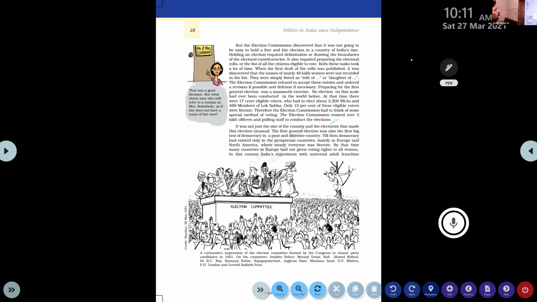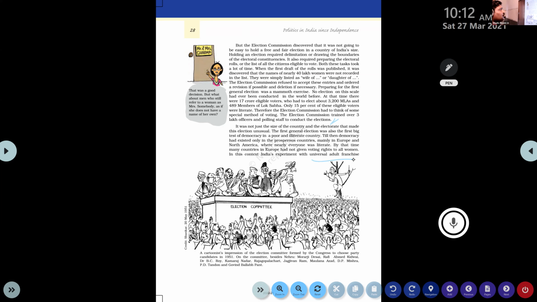Even at the time of the French Revolution or the Frankfurt Parliament in Germany, there was no voting right for women. In this context, India has experimented with the universal adult franchise. So for the first election itself, we used this technique. What is that? Universal adult franchise.